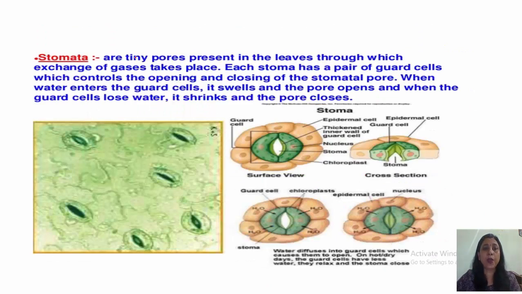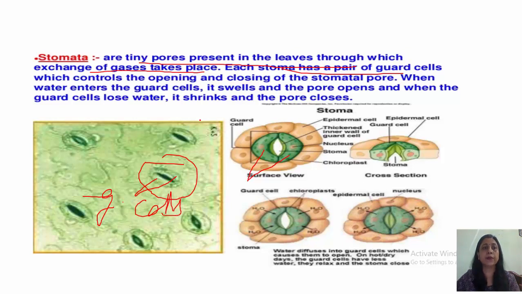Now, stomata are tiny pores which are present in the leaves through which exchange of gases takes place. Each stoma has a pair of guard cells. You can see two guard cells are there. In this figure also you can see these bulging parts; they are the guard cells. And these guard cells control the opening and closing of the stomatal pore.